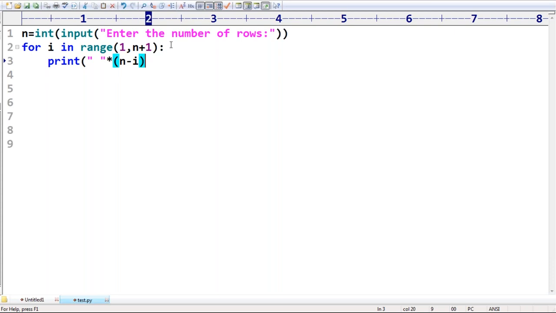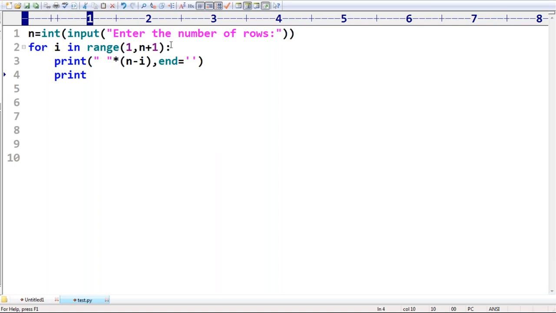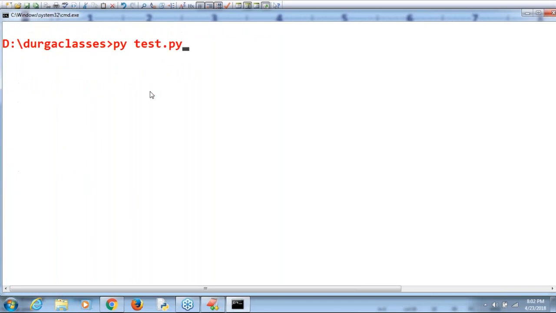What is the meaning of that? Within a minute I will explain. Don't worry about that. Sir, within a minute I will explain what the code is. Like this I'm taking. After that, immediately I require to take star, space, and then i times. Okay, so let me show first, and then I will explain the code, because I can get the pattern from the command prompt, so that it will be easy to explain.